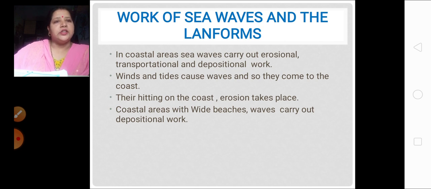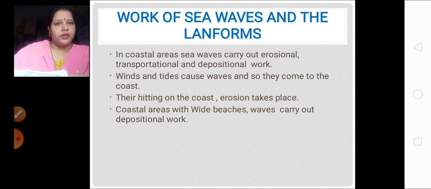Winds and tides cause waves. You all must be knowing how waves are caused. Waves are caused because of the winds and tides, and so they come to the coast. The waves come and hit the coast again and again, and because of this, the rocks near the sea get eroded.